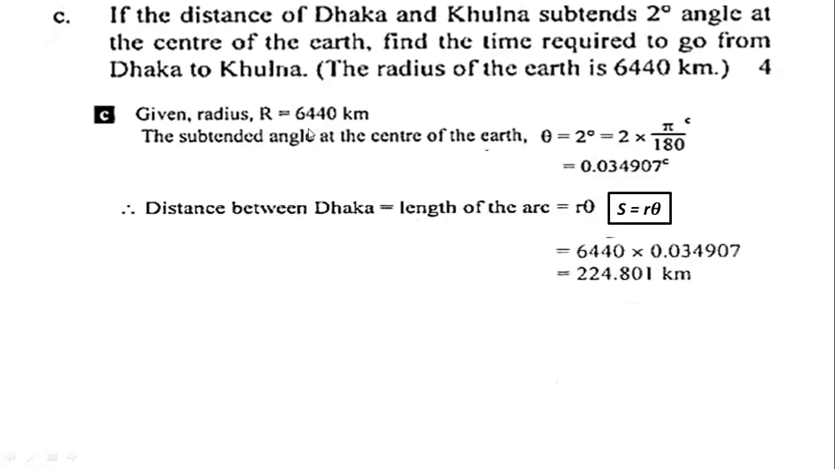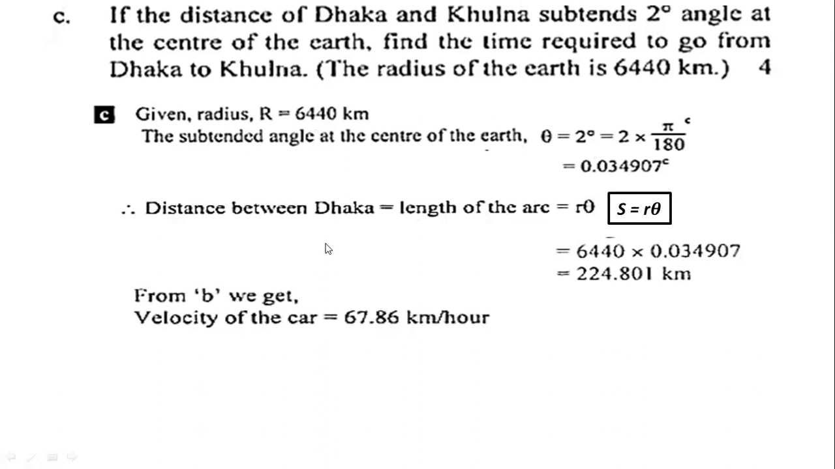The value of R is 6440 and theta is 0.034907. That is given. Just multiplying these two you will get the arc. Now the question says you have to find the time. So you know S. And also from part B we know the velocity. So velocity is known to us, and the distance we have now found out.